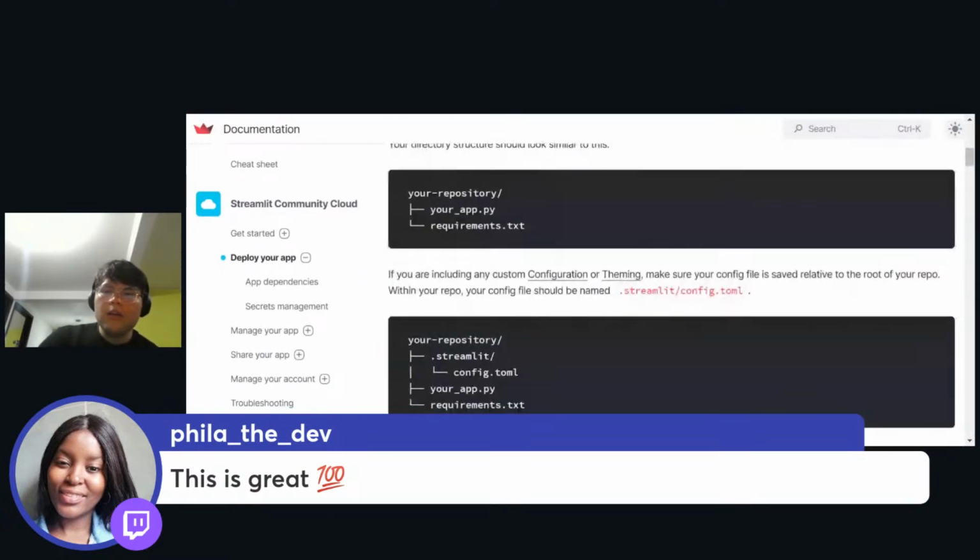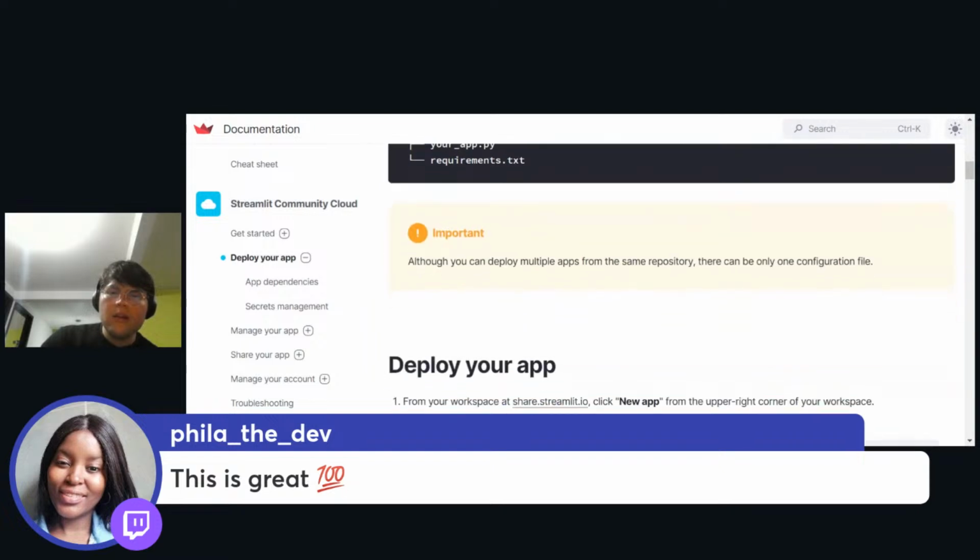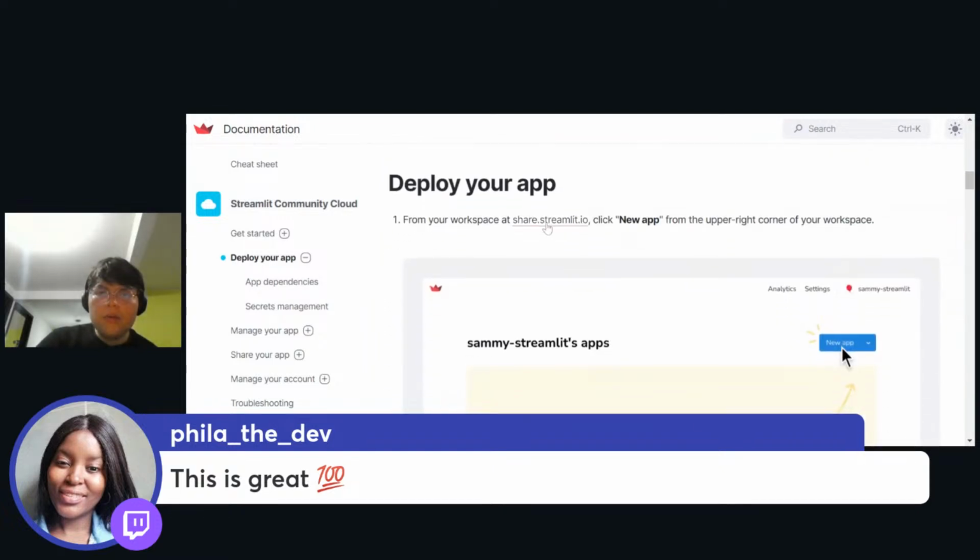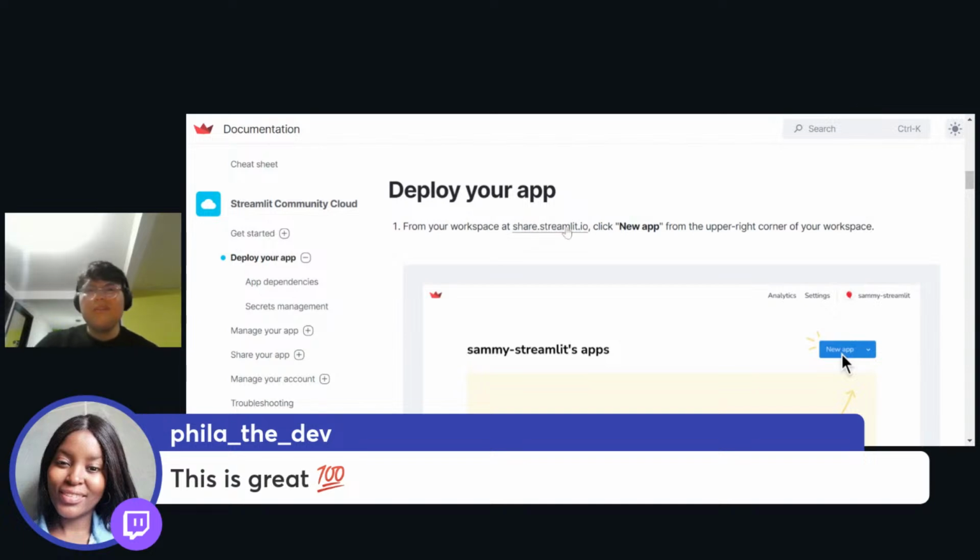So it looks like we need to go to this URL, share.streamlit.io, create our community profile, and we can just upload it with our GitHub Codespaces, create a push, and then just upload the code to the Streamlit Cloud. So it looks neat, looks cool, looks easy to go.